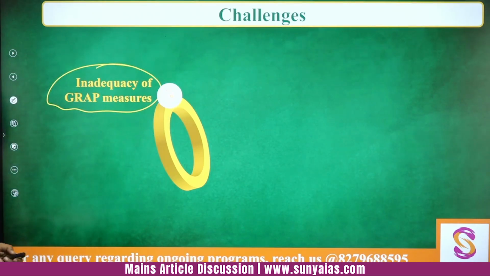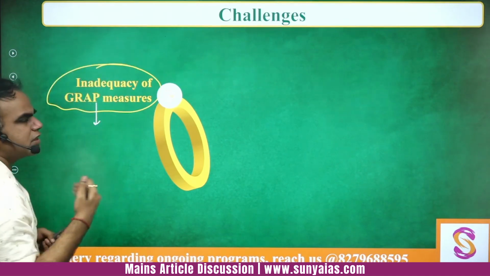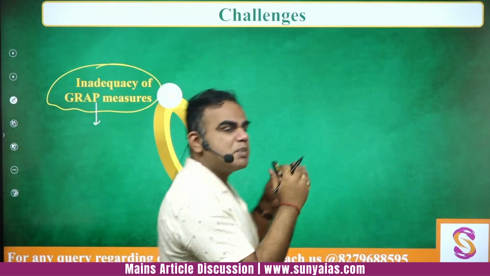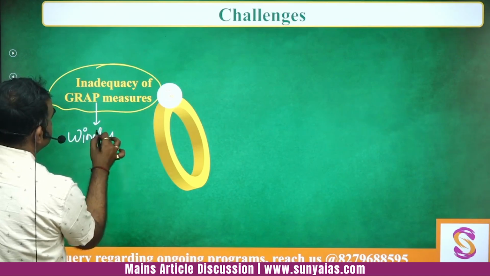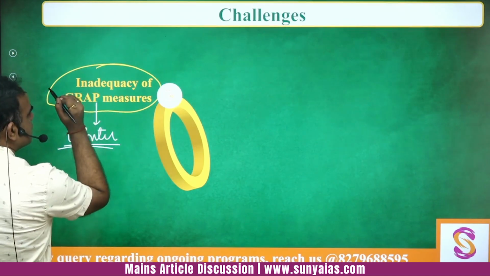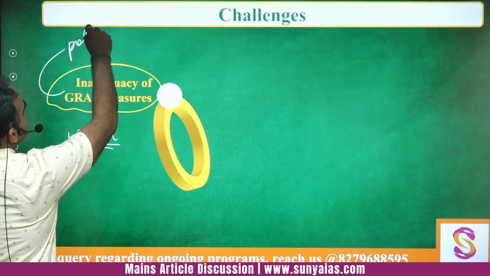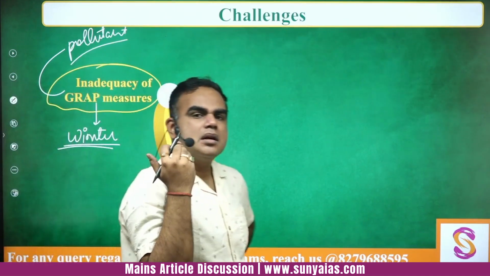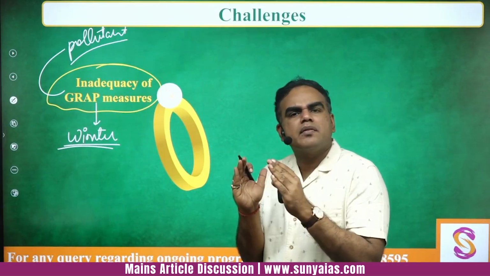Ab dekho kya hota hai, we are generally talking of GRAP. GRAP is Graded Response Action Plan only during a certain time of the year, and especially during the winters, and very close to the time of Diwali. Second, and the bigger thing is that many of these pollutants are at alarming levels throughout the year, which means that if you only, let's say, implement GRAP during a certain small period of time,